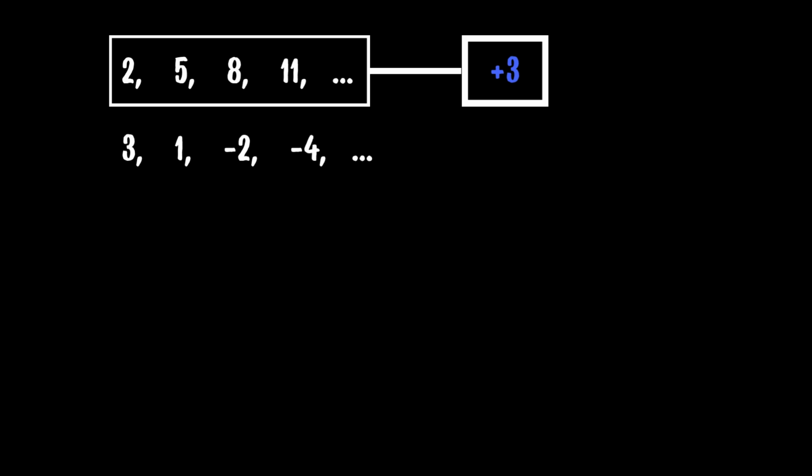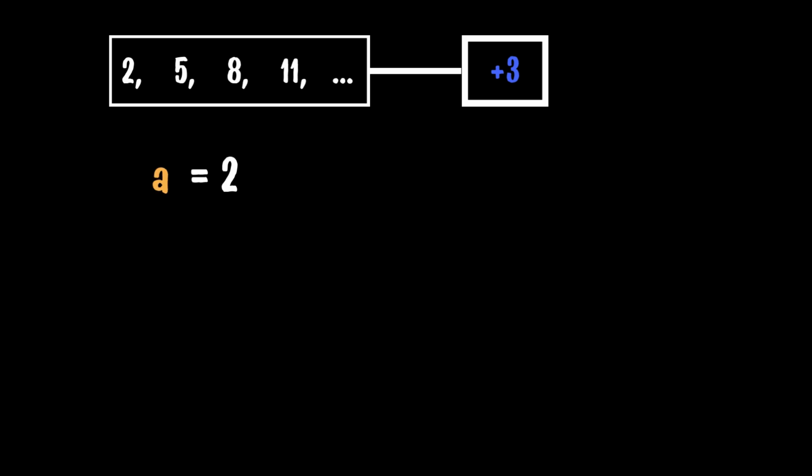This could be 2, 5, 8, 11, or 3, 1, negative 2, negative 4. Here 3 is added to get each new term, and here 2 is subtracted.